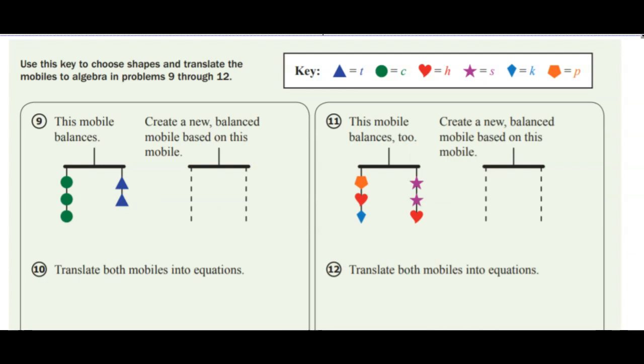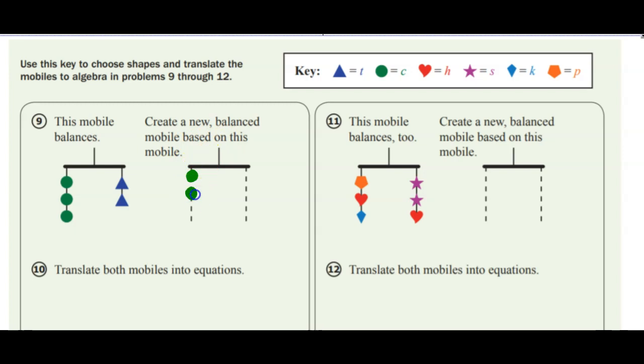Now, for number 9, there could be a lot of different answers you could get here that are correct. So it's not really right or wrong if you don't get it the same way that I did here. This says this mobile will balance, so create a new one that will balance as well.